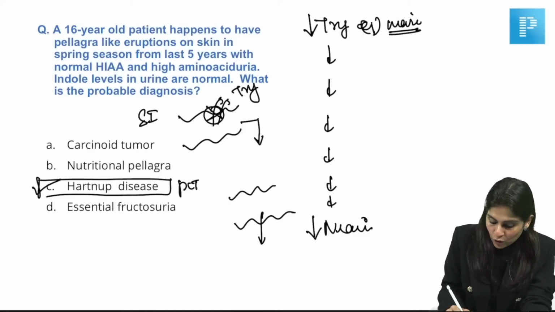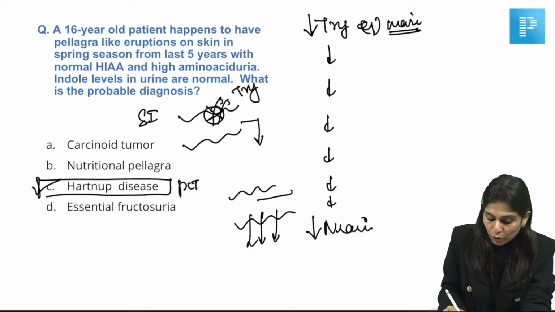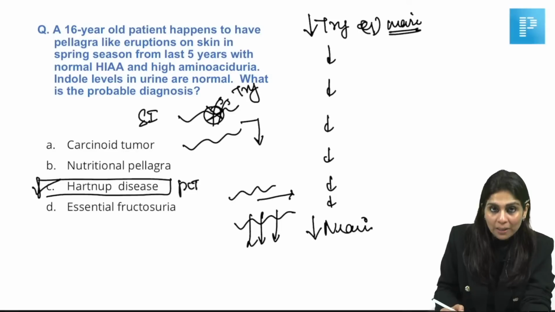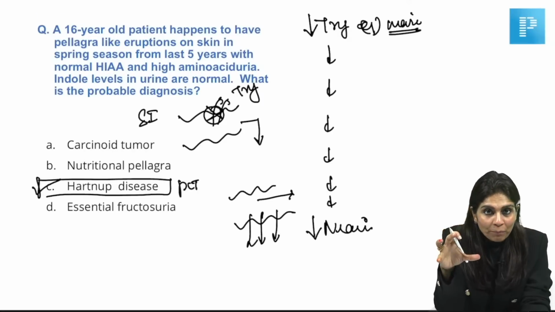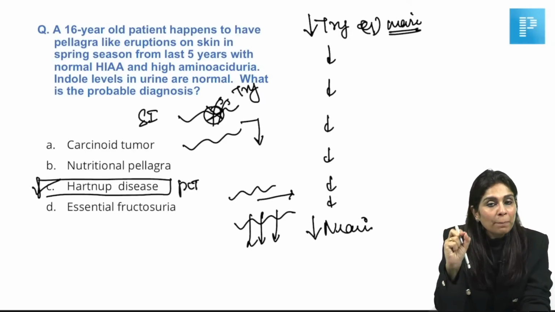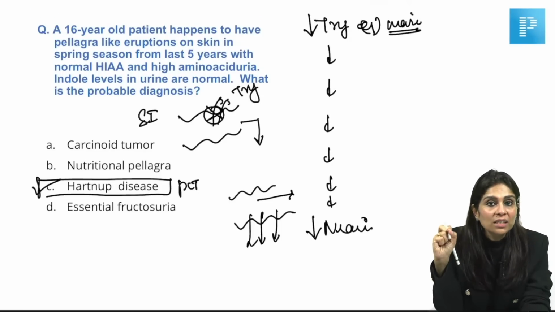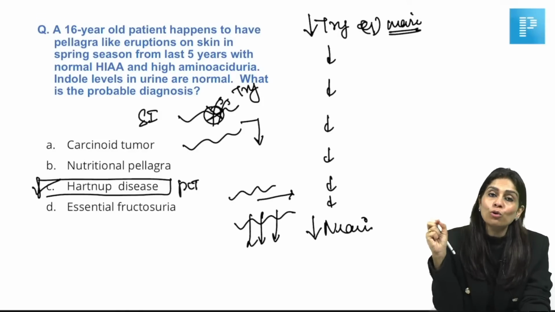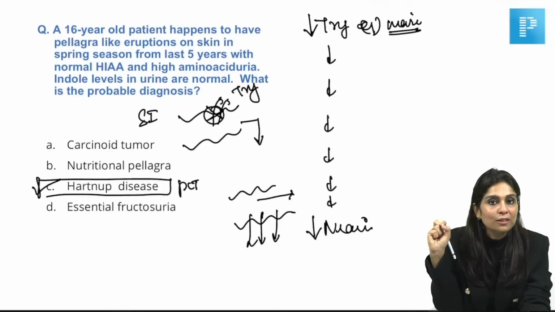When tryptophan is not reabsorbed along the proximal convoluted tubule, all tryptophan will be found in urine, and that causes amino aciduria. I've clearly given this statement in all your sessions. If you see pellagra-like manifestations accompanied by amino aciduria, you should always think of Hartnup's disease, which is caused by tryptophan malabsorption, wherein there is also a defect of tryptophan reabsorption in the proximal convoluted tubule.